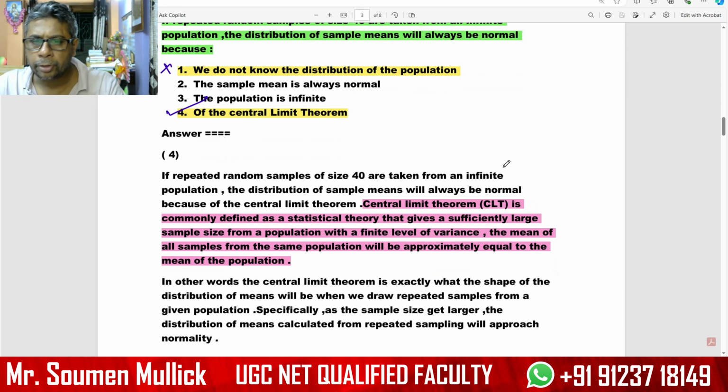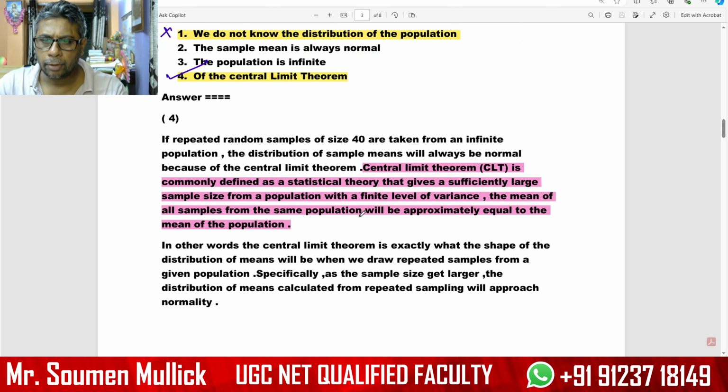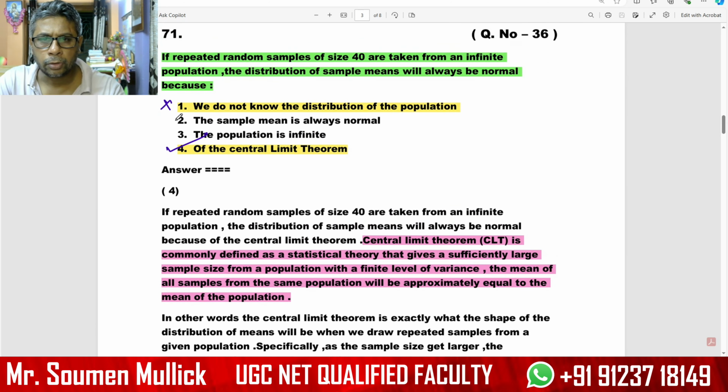Why? The central limit theorem is commonly defined as a statistical theory that, given a sufficiently large sample size from a population with a finite level of variance, the mean of all samples from the same population will be approximately equal to the mean of the population. So option number 4 is correct.